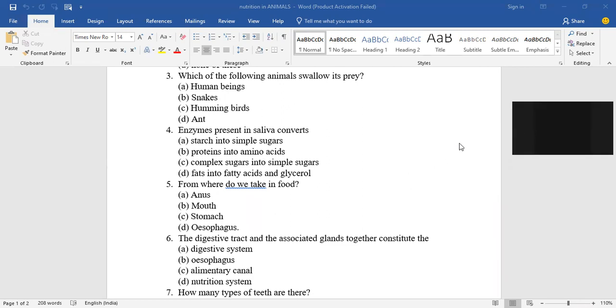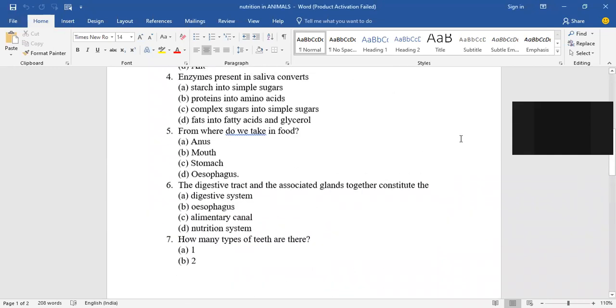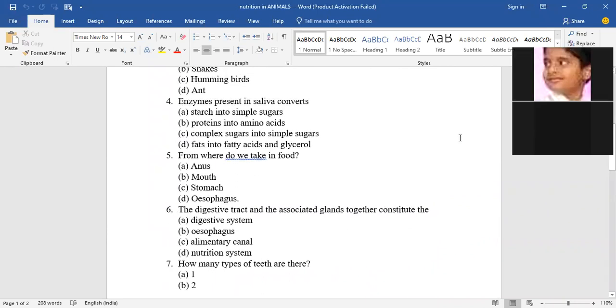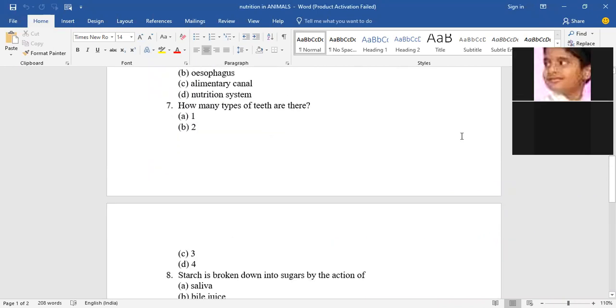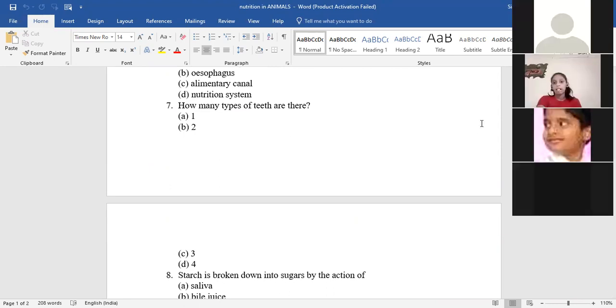The next one, Ritvik Reddy. Digestive tract and the associated glands together constitute the digestive system. Very good. How many types of teeth are there? Satvika? 4.